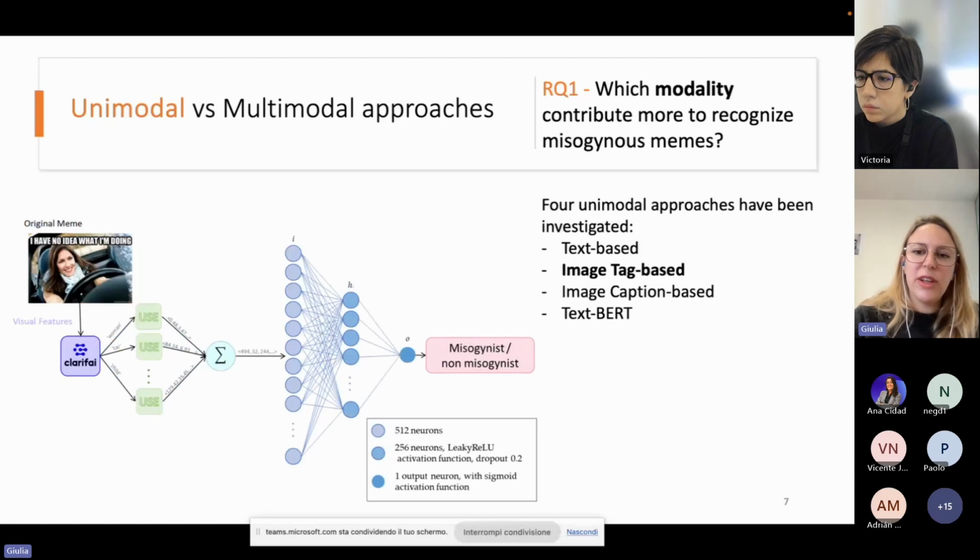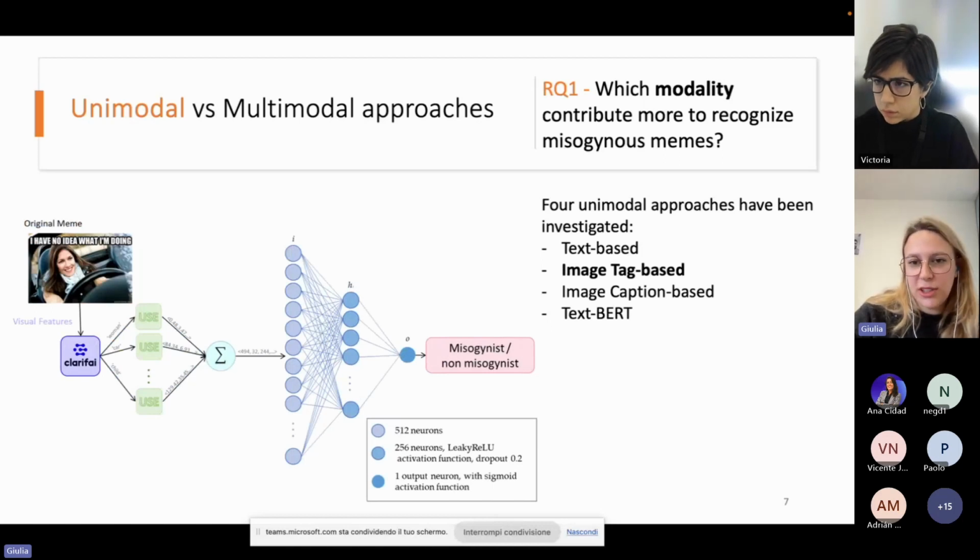In particular, with the image tagging, we achieve a list of tags, and with the image caption, we achieve a sentence that is able to describe the image. Since in the image tagging we have a list of tags, we don't have the compositionality and the structure that are typical of sentences.